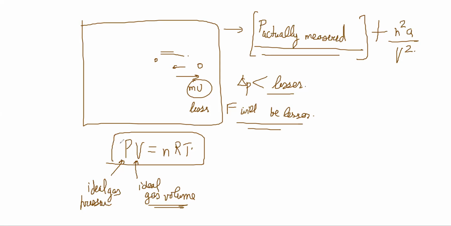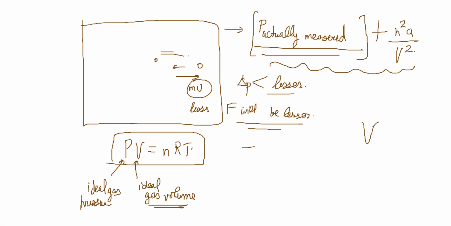What we are saying basically is that the pressure you measure in a real gas is lesser than what it should have been for an ideal gas. So you have to add a little bit and write that term as the ideal gas value. And the volume that you measure, there is a negative correction. Why is there a minus nB correction? Because the actual volume occupied is